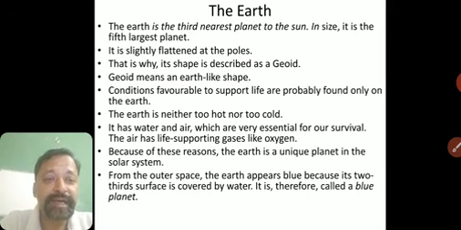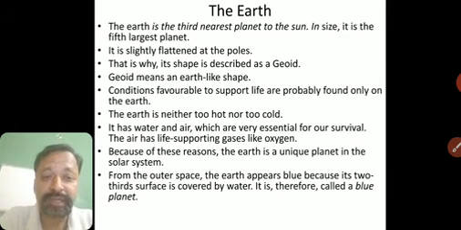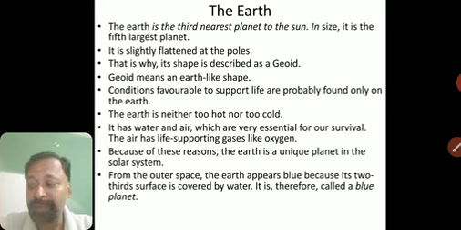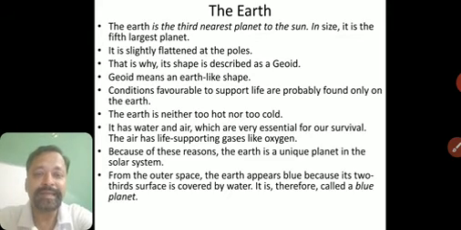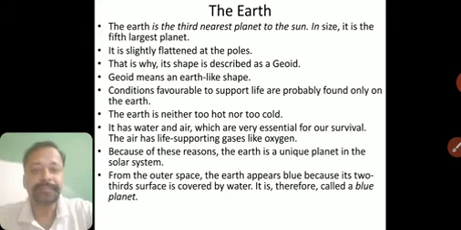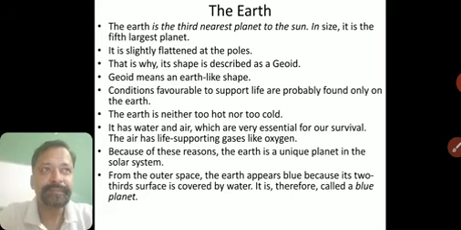From outer space the Earth appears blue because two-thirds of its surface is covered by water. It is therefore called a blue planet. Okay, this was about our own planet, that is Earth. I hope you have understood this.